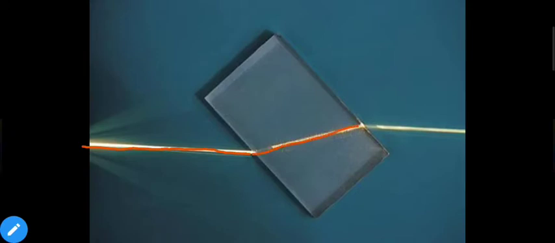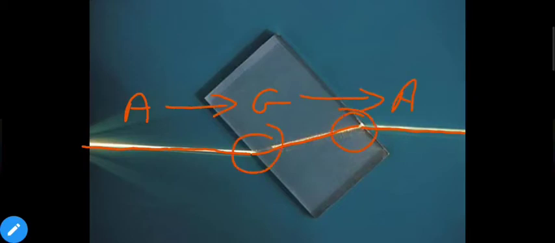When light changes its medium, the direction of light changes. That means glass to air. So we have an air medium here, we have glass, and again air. So when the medium changes, the direction of light changes.